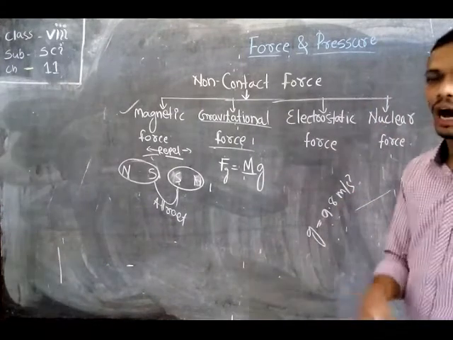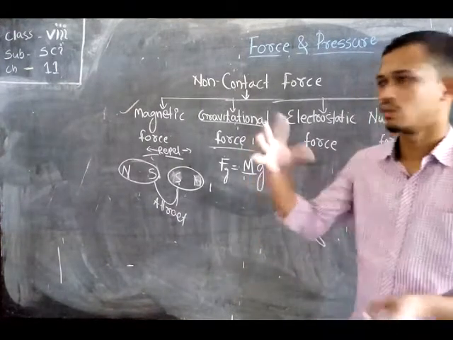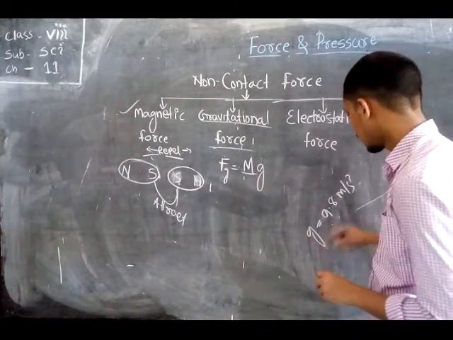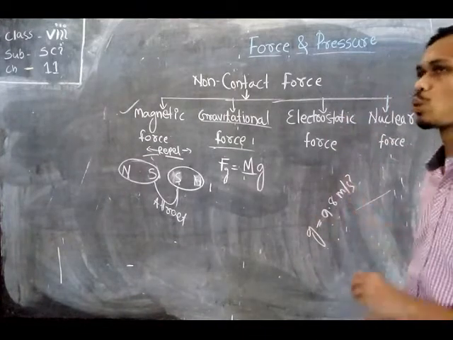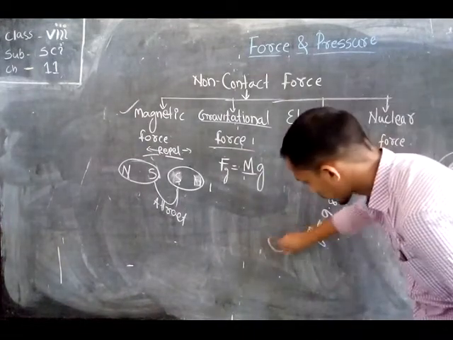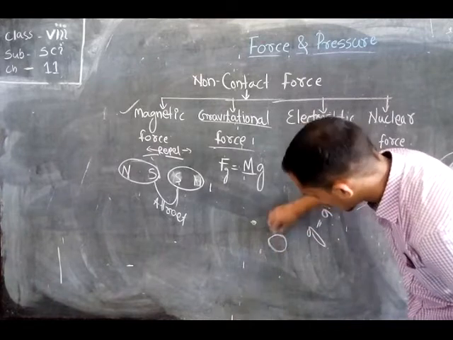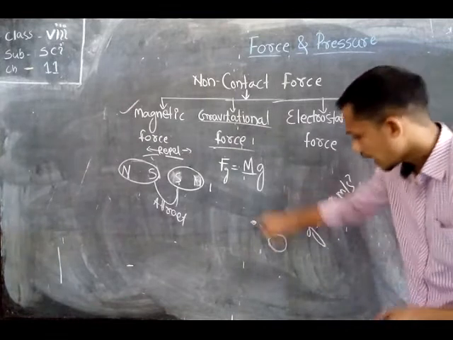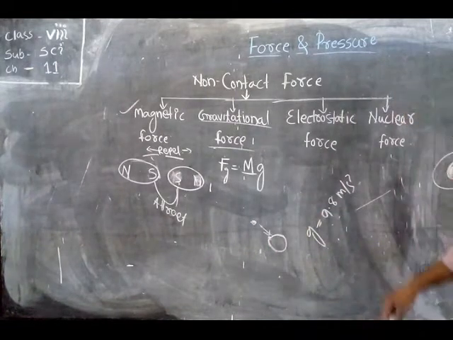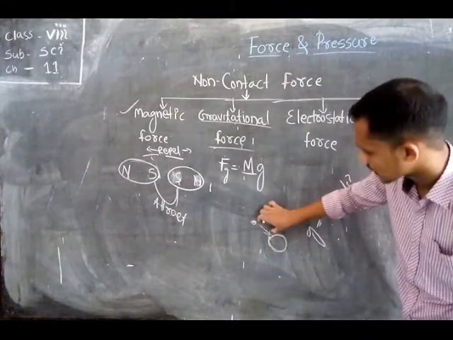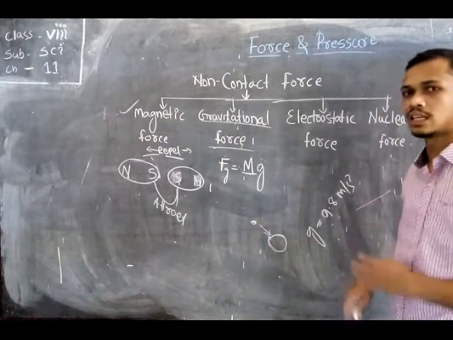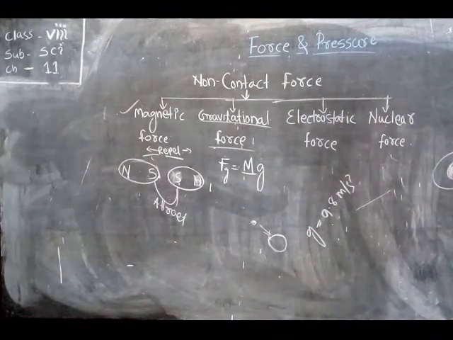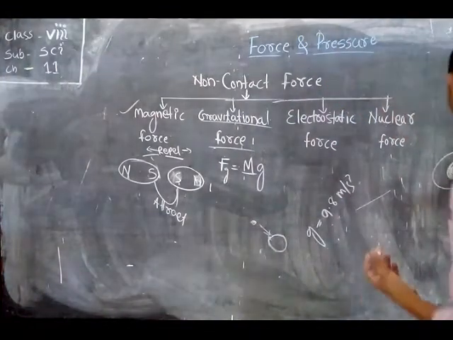With this force, the earth pulls everything in the nearer region of the earth's surface at such a speed. So when you throw a stone to the sky, the earth pulls it with an acceleration of 9.8 meters per second squared and it reaches the ground. In this way, no contact between the stone and the earth is necessary to pull it. So this is another type of non-contact force, the gravitational force.